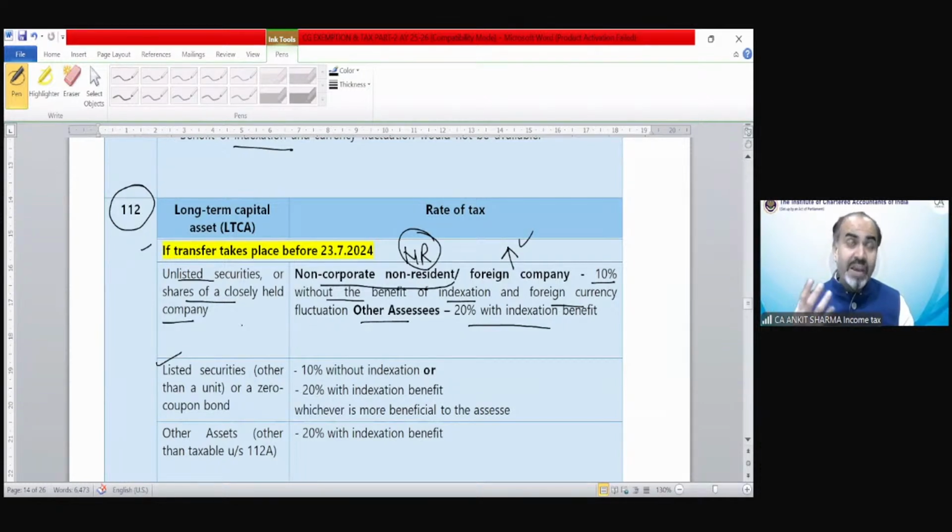So first of all, we have to read the provision. Nobody will try to read the chart directly. When I share the chart, do not just read the chart and apply the provision like that for the purpose of examination. You have to read these provisions first. Only if you have read these provisions first will you be able to connect with the chart, that this point has been discussed in the provision at that part.